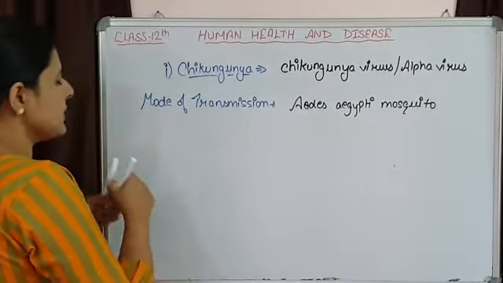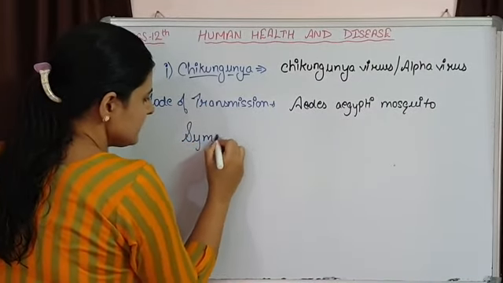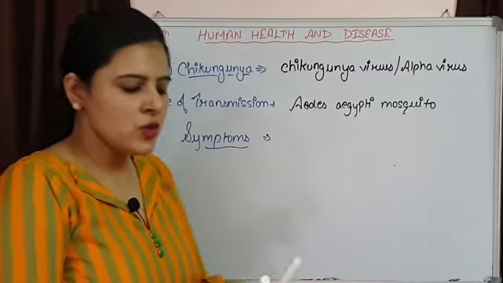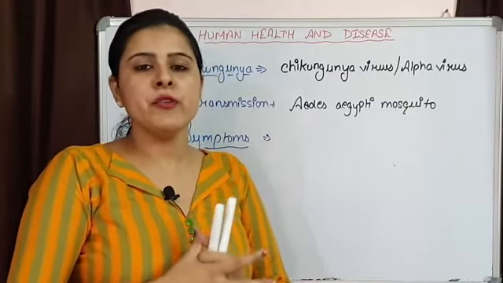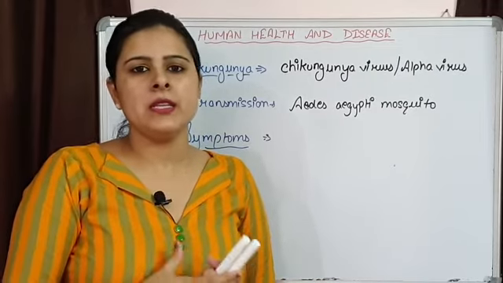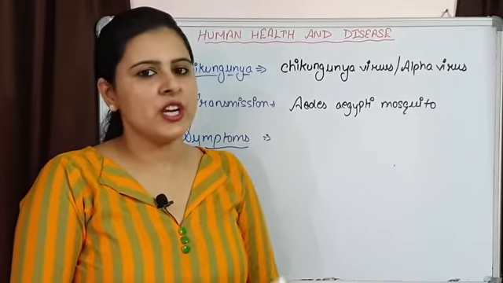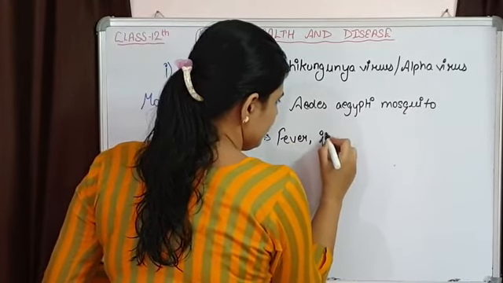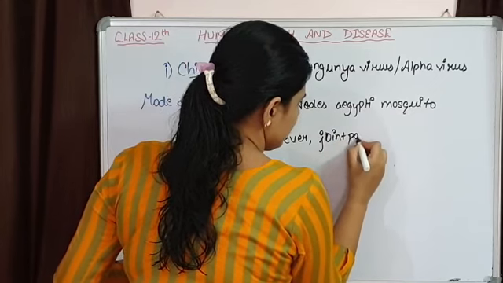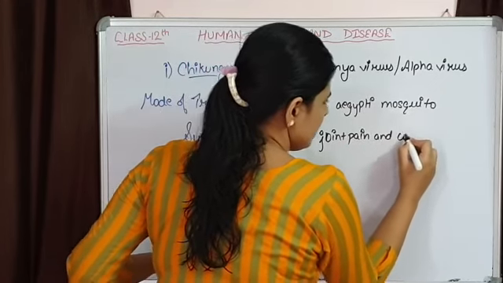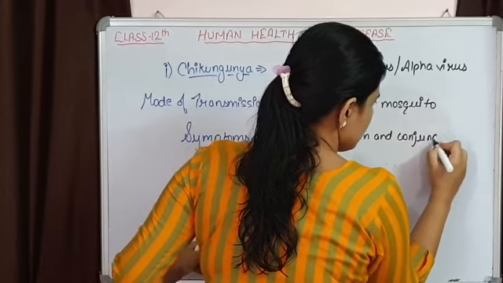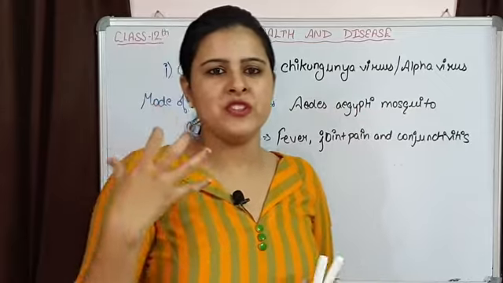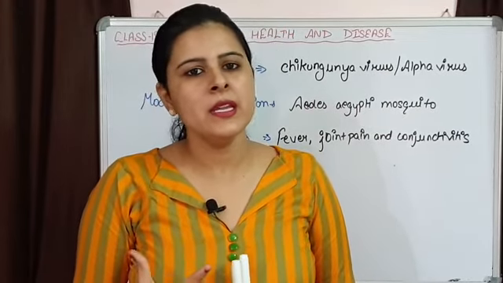If we talk about the symptoms of this disease, what are the symptoms that are going to appear? Fever is there, and that fever is followed by severe joint pain and conjunctivitis. Conjunctivitis simply means inflammation in the eye, there is redness that appears in the eyes.